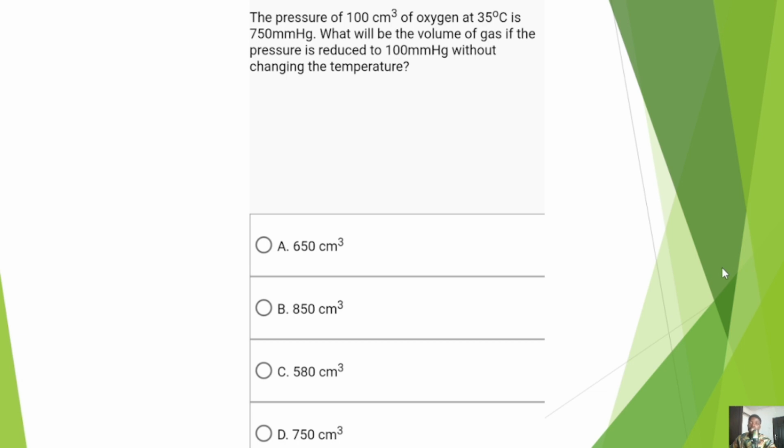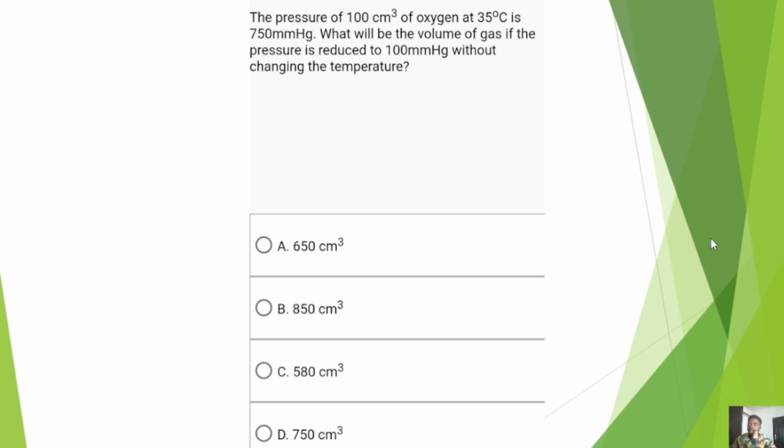Now, the pressure of 100 cm cube of oxygen at 35 degrees Celsius is 750 millimeter mercury. What will be the volume of the gas if the pressure is reduced to 100 millimeter mercury without changing temperature? So please, I would like you to take your time and take note of these values. Write out the different values, because I'll take it out while we are solving. Now, you will notice that the volume changed, the pressure changed, but they told us that the temperature remains constant. And I've said this before.